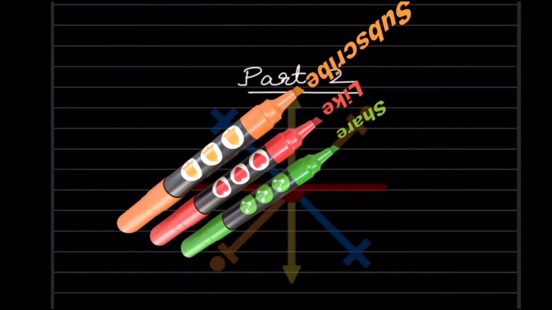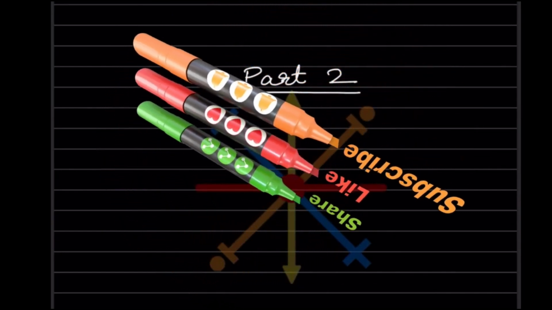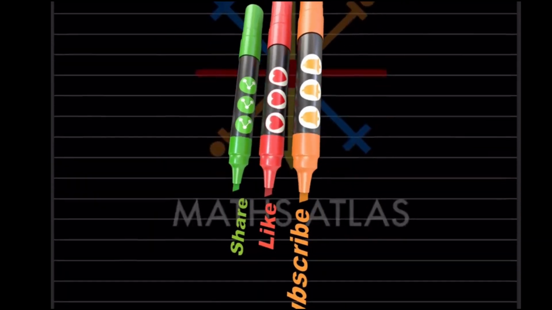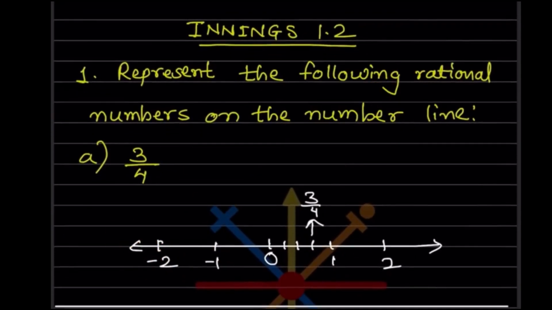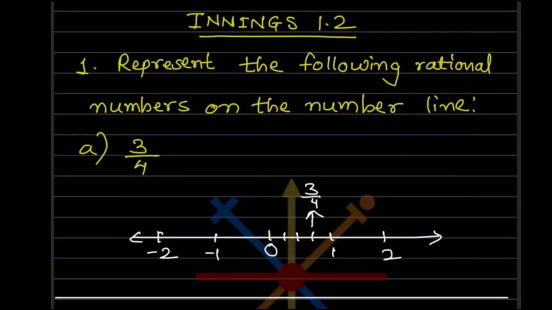So today we are going to do part 2 of the same topic, that is the rational numbers. So here we are going to do 1.2, which means we have to represent the following rational numbers on the number line. So this is 3 by 4. Now you know the number line. The right hand side are all the positive ones and the left hand side of 0 are all the negative numbers. So this 3 by 4 is a positive number. So this comes in between 0 and 1.